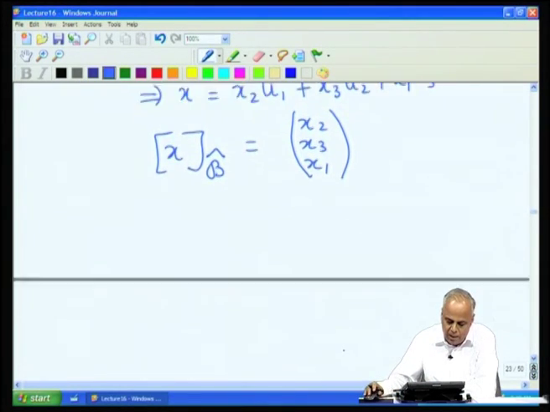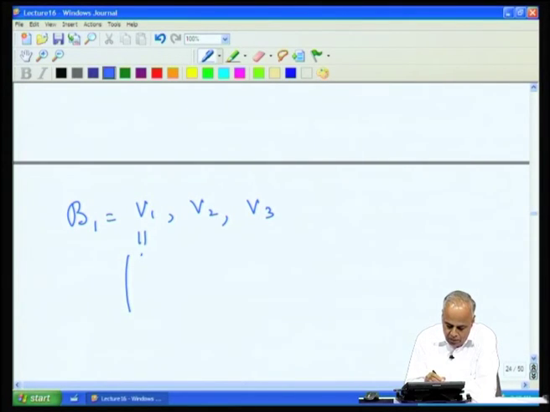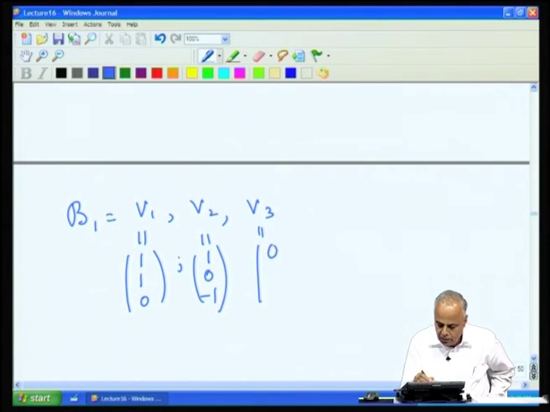Let us choose another basis. Let us take B1 to be v1, v2, v3, where v1 is (1, 1, 0), v2 is (1, 0, -1) and v3 is (0, 1, -1).